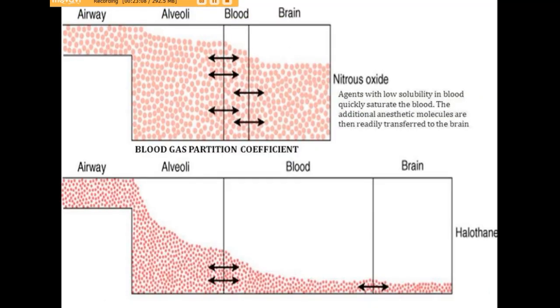You can also understand it by this diagram. For a particular time period, you can see here that with nitrous oxide, the concentration in the airway is almost similar in the alveoli, in the blood and in the brain. So the equilibrium is achieved very fast with nitrous oxide in that particular time period. But with halothane, the equilibrium achieved at that time is very low. The concentration differs so much from the airway to the brain. Hence, halothane is considered a slow induction and slow recovery drug.